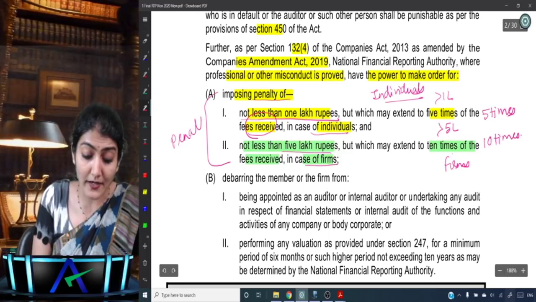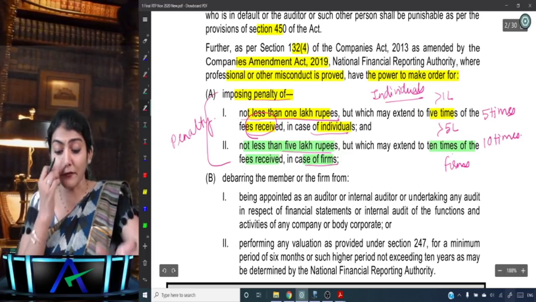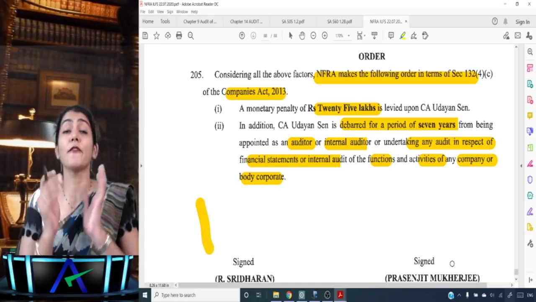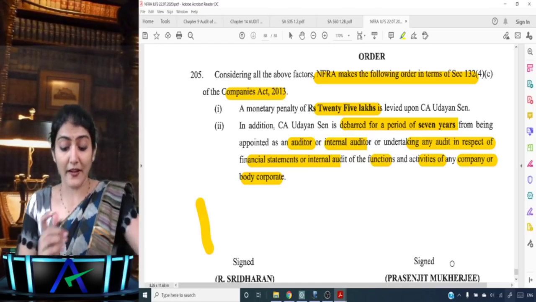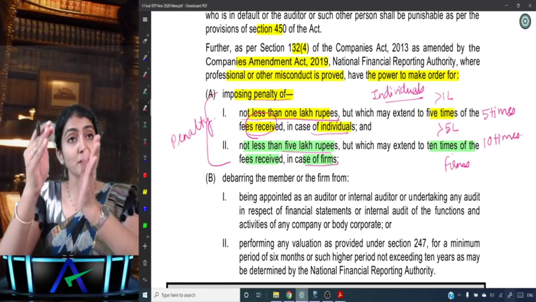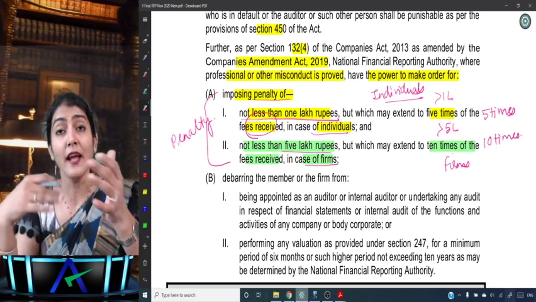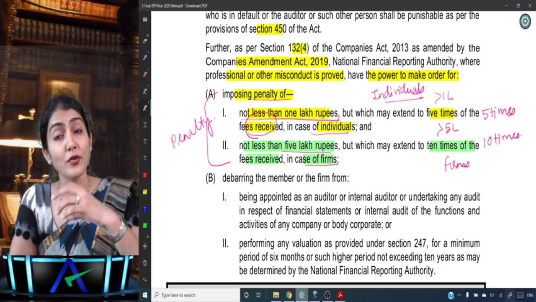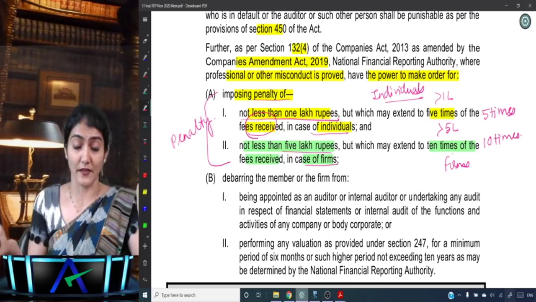And second one, debarring the member. So in case of this NFRA order, what was the penalty over here? 25 lakh rupees. But here it says individual not less than 1 lakh, and firm not less than 5 lakh, and up to 5 times and up to 10 times of the fees received.